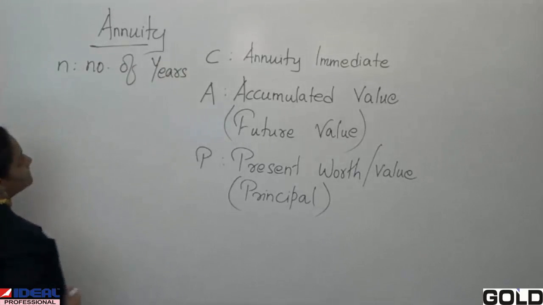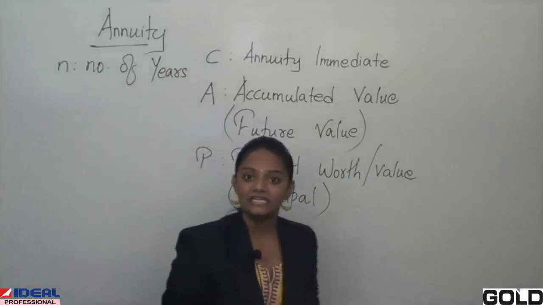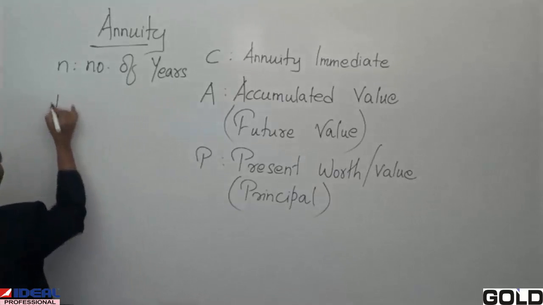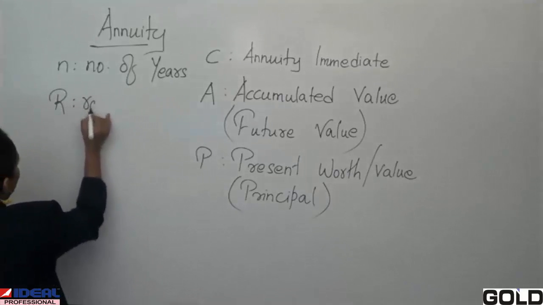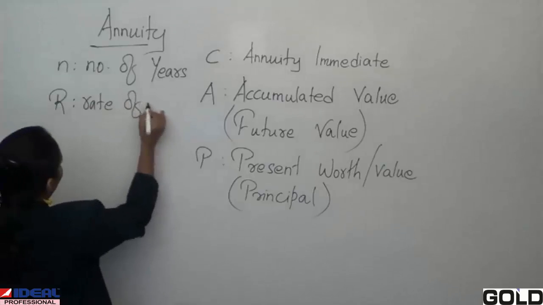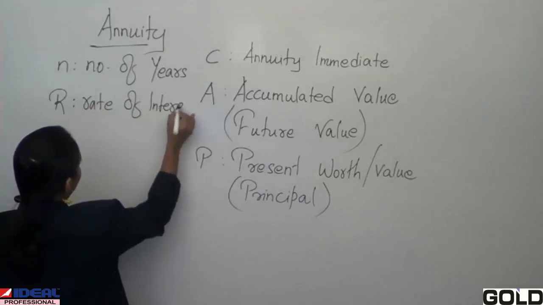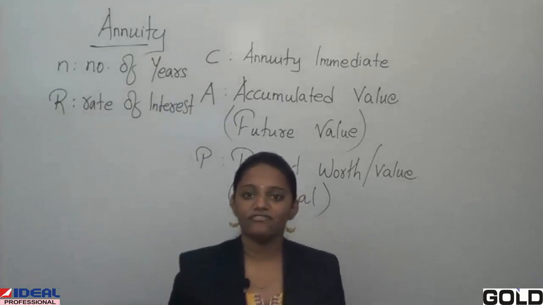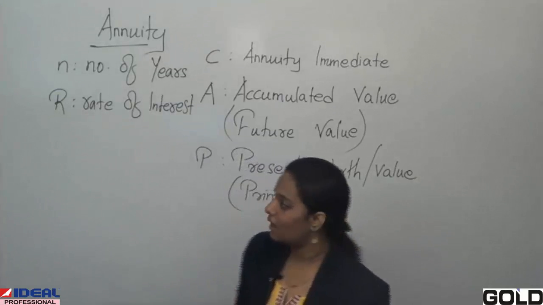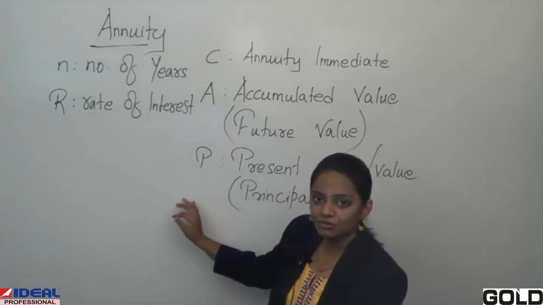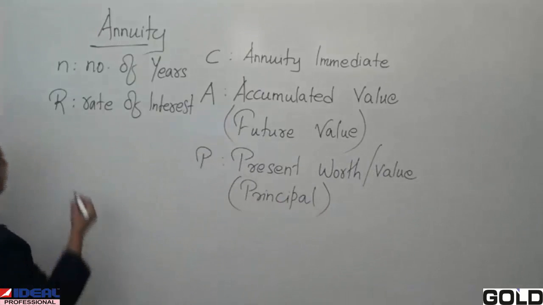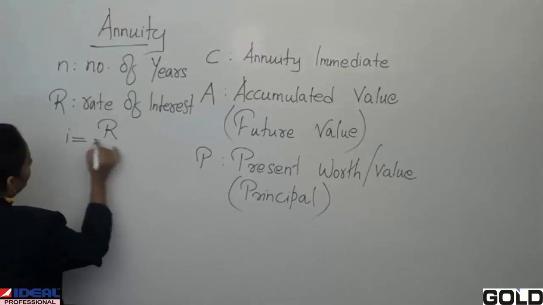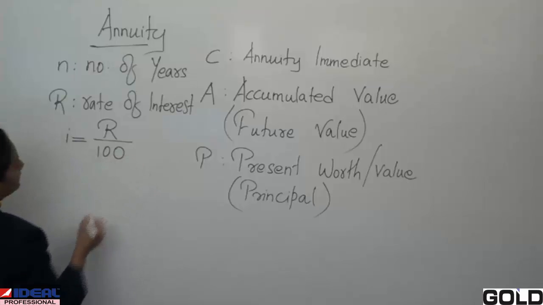Then comes R as it is, that is rate of interest. Now in this annuity we are going to see one more terminology called I, and that is defined by R upon 100.